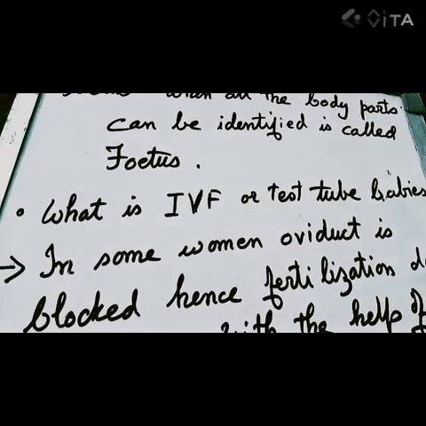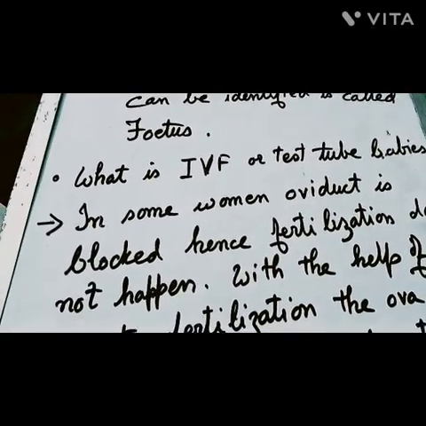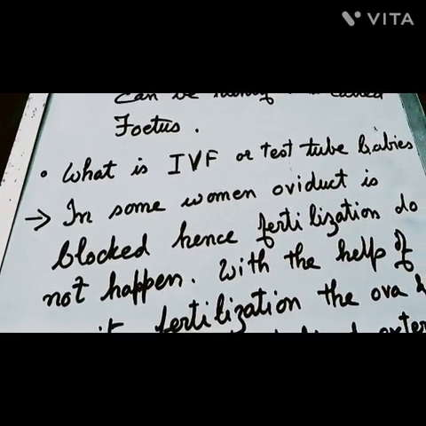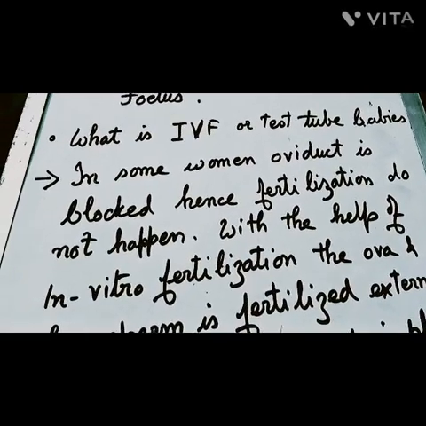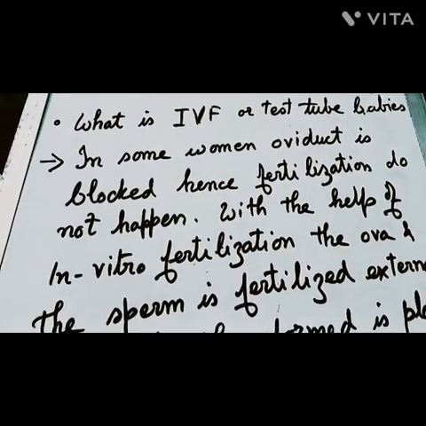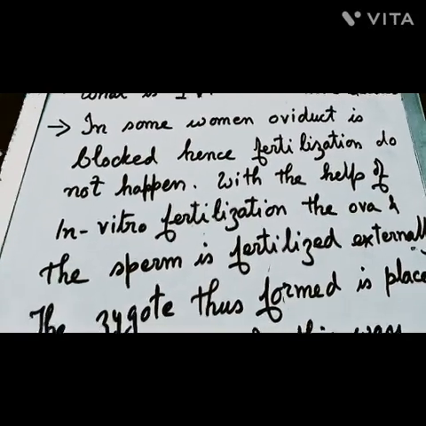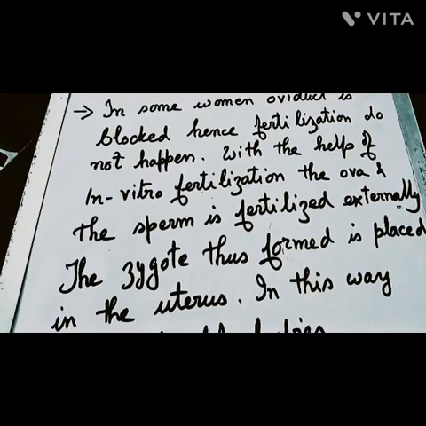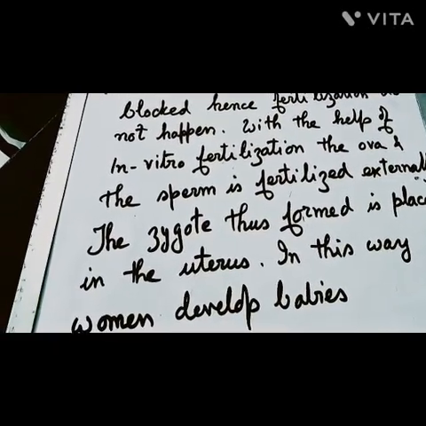Next, what is IVF or test tube babies? In some women, the oviduct is blocked, hence fertilization does not take place. With the help of in vitro fertilization, the ova and the sperm are fertilized externally. The zygote formed is placed in the uterus, and in this way the woman develops babies.